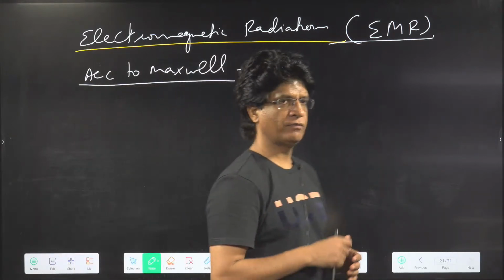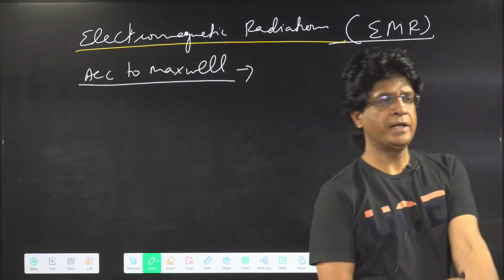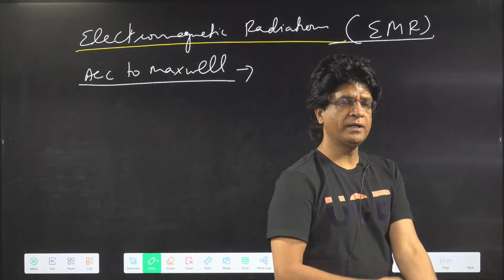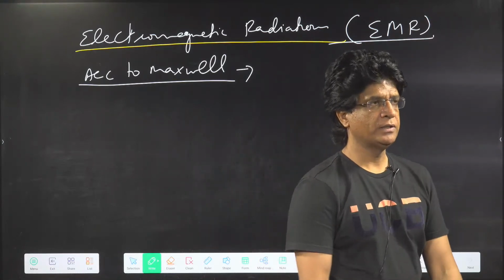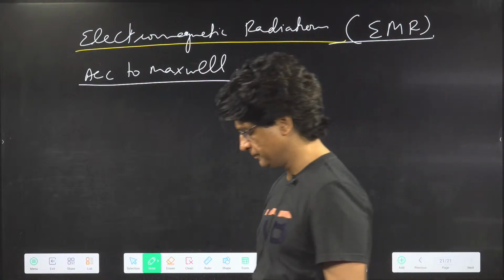These radiations are propagated in the form of wave.